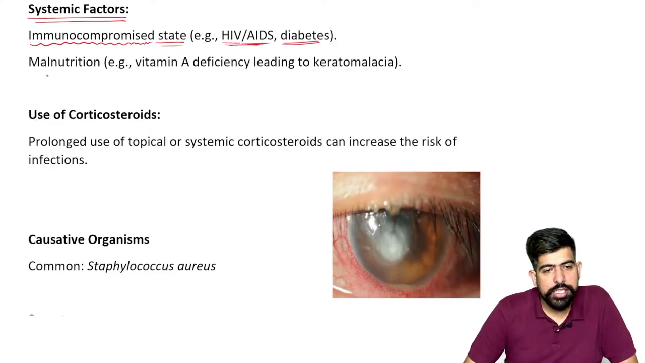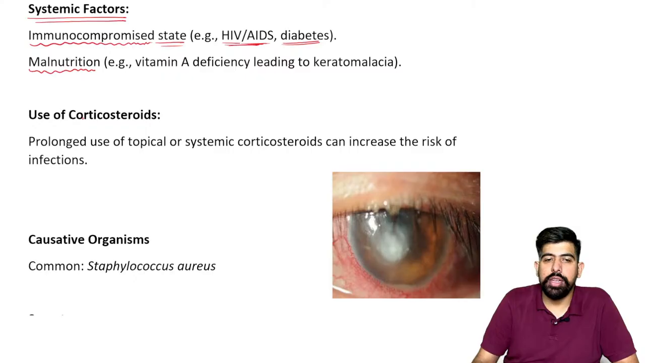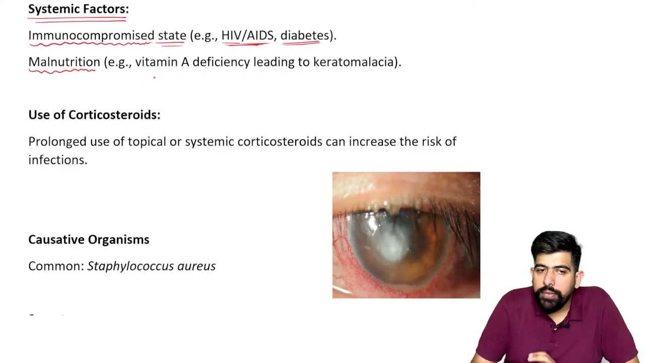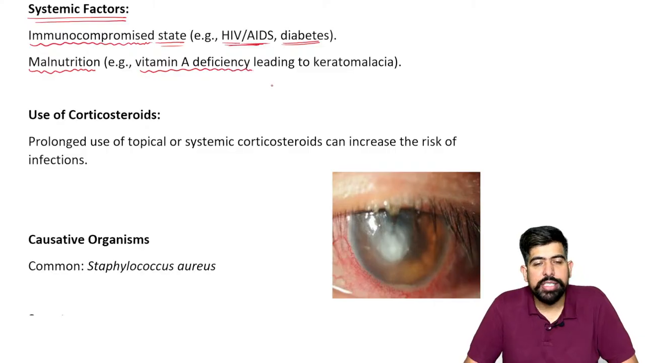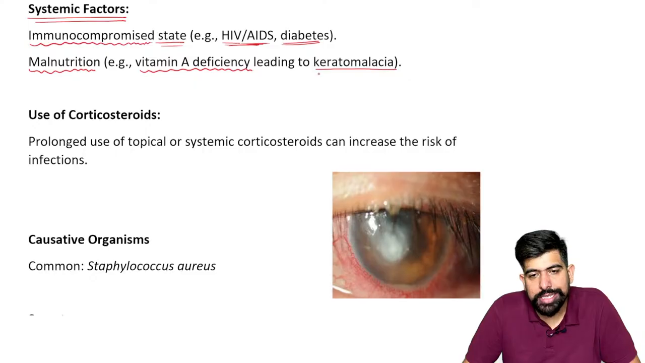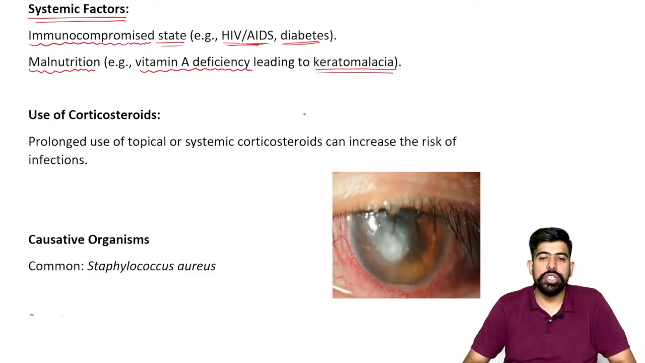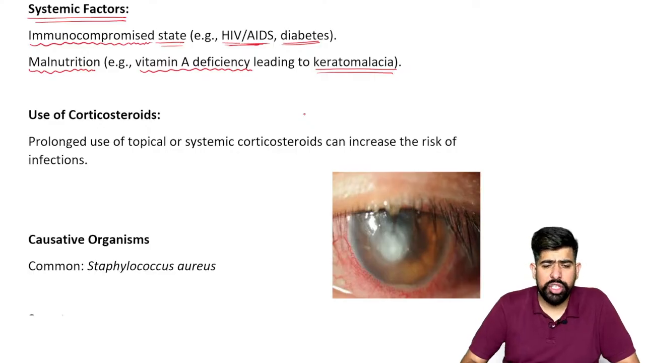And also the second systemic and important feature is malnutrition. I hope you know very well about eye nutrition. If we are talking about eye malnutrition, there is a very common disease, which is vitamin A deficiency, right? Vitamin A deficiency leads to keratomalacia, destruction of the cornea. It is caused by vitamin A deficiency.